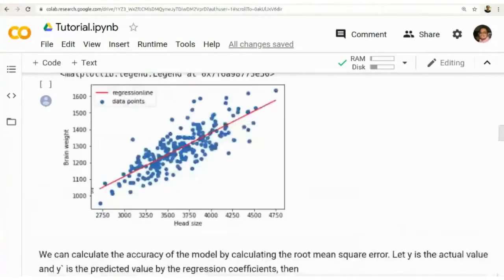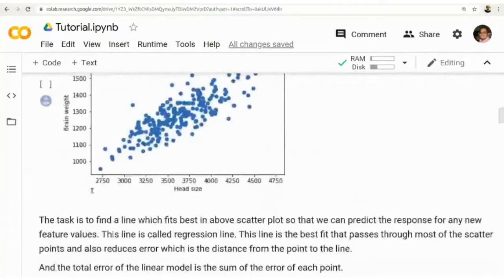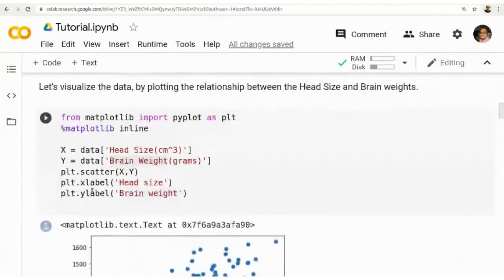So just quickly go through the tutorial. First understand what regression is and what the requirement for regression is. The idea is to find a straight line that passes through all the data points. We are taking an example with two variables, x and y. This is a simple regression, and the same procedure can be used for multiple regression.